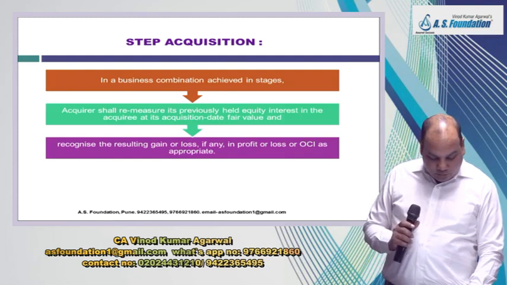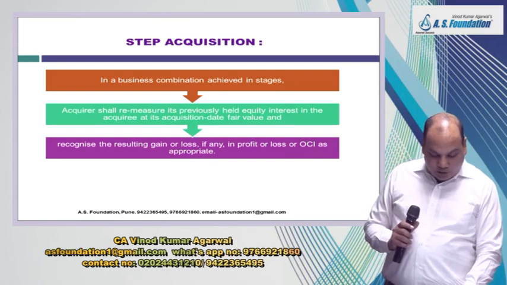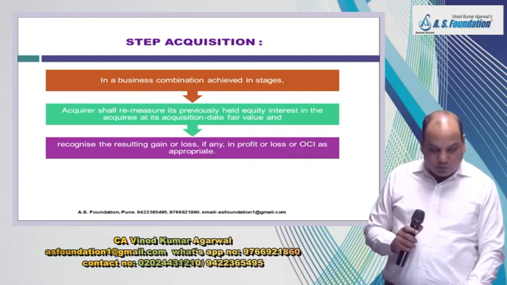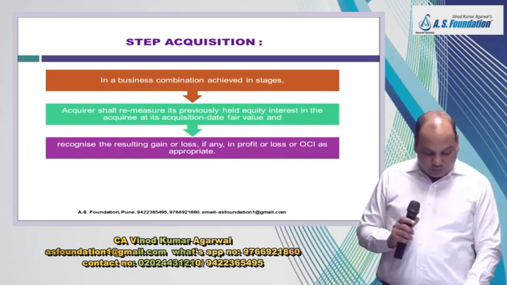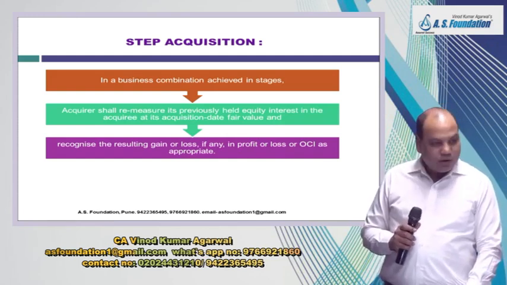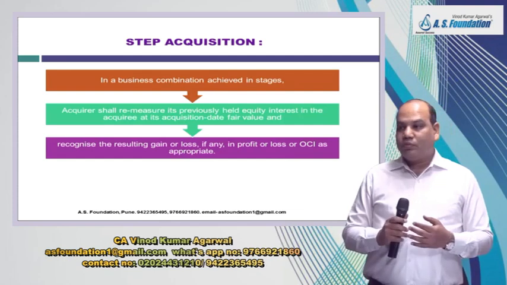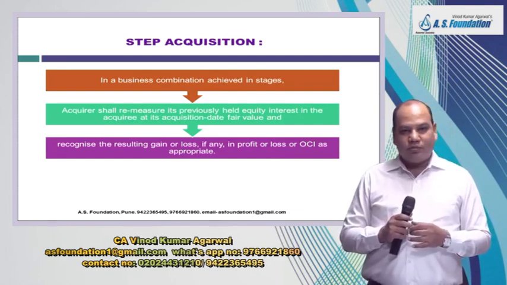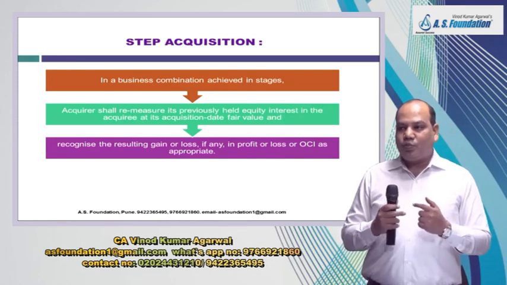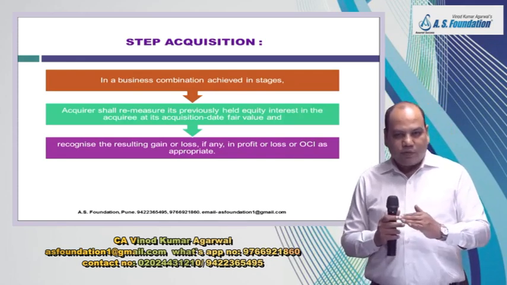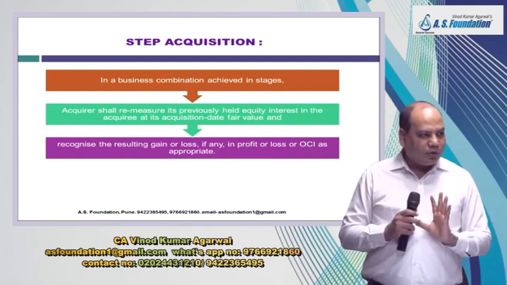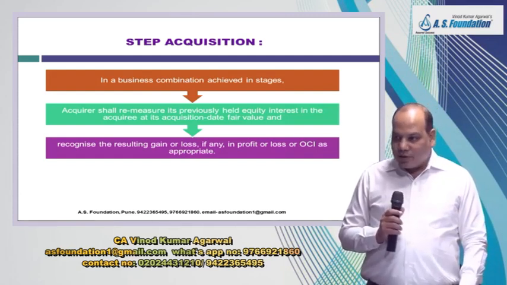The next line is also: any amount related to the investment previously recognized in OCI will be reclassified to profit or loss if such reclassification was required on the disposal of the investment. Now, we have not yet studied Ind AS 28, but in Ind AS 28, if the associate earns OCI, we also transfer it to our OCI. And if we dispose of the associate, we transfer from OCI to the P&L account if appropriate. The same thing will happen here also.